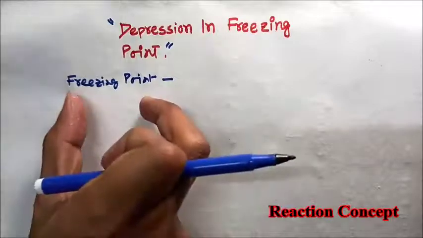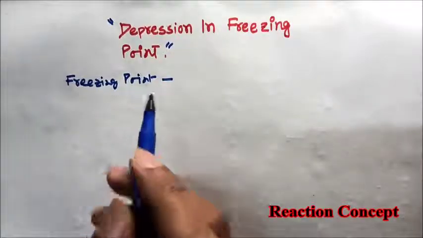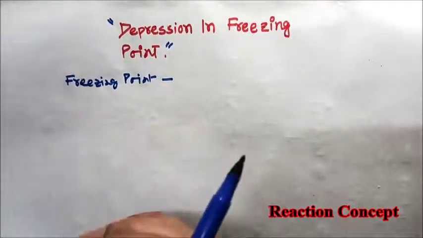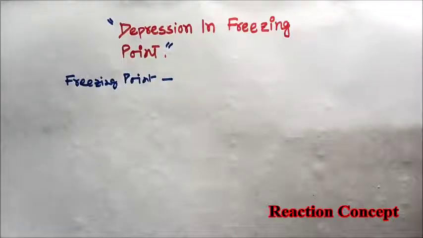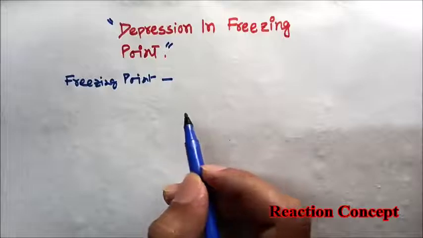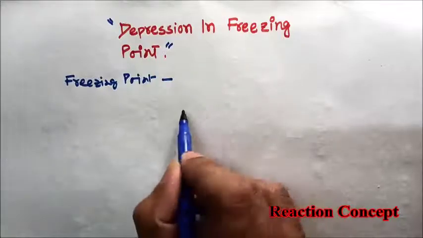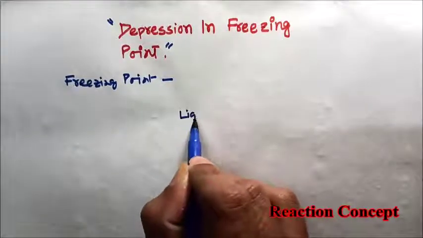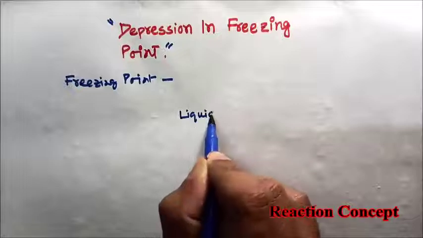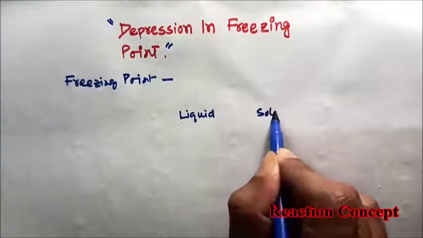So freezing point is the temperature where the vapor pressure of the liquid becomes equal to the vapor pressure of the solid. You see, a substance can have different types of phase. It can have liquid phase and solid phase.